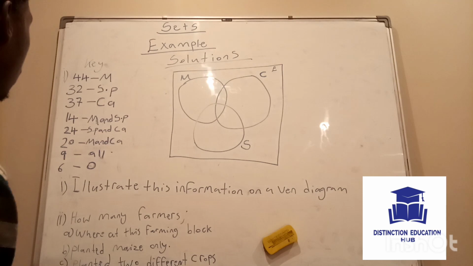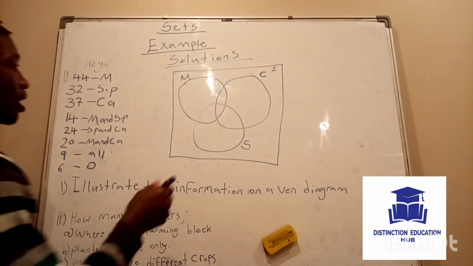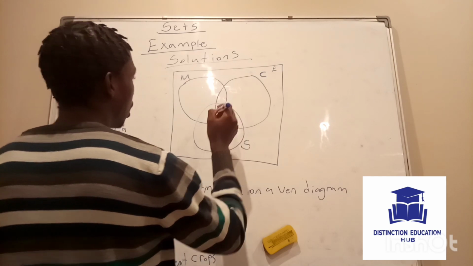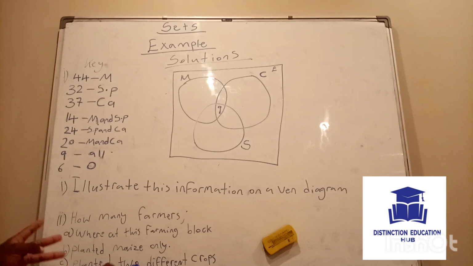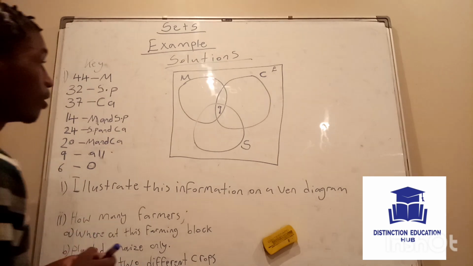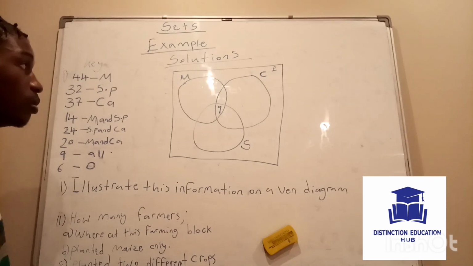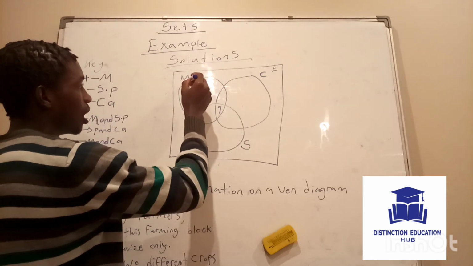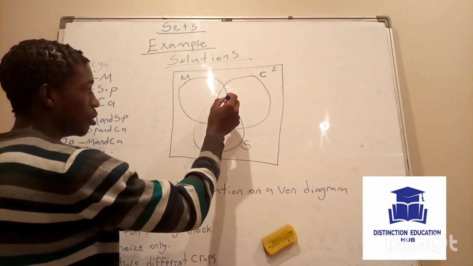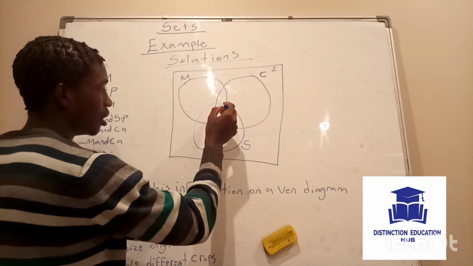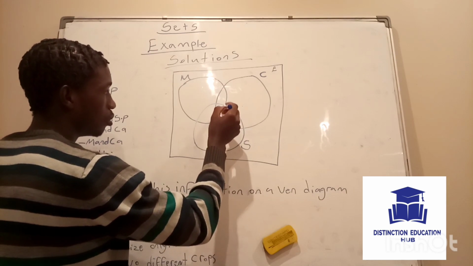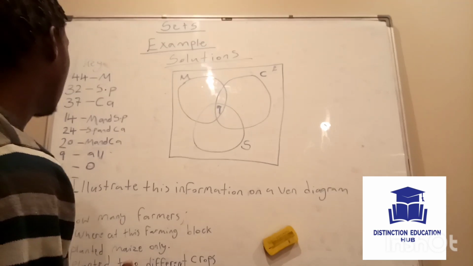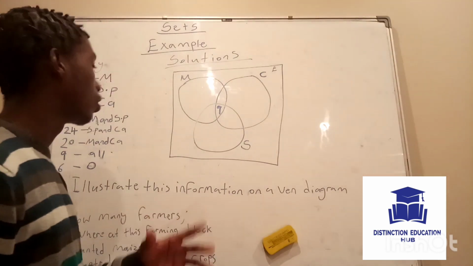So the first thing you do is put in the 9. You put the 9 in the middle, because 9 farmers planted all the crops. So if you noticed, the sets are intersecting in the middle. They are all intersecting in the middle. So the 9 should be placed in the middle to indicate that 9 farmers planted all the crops.